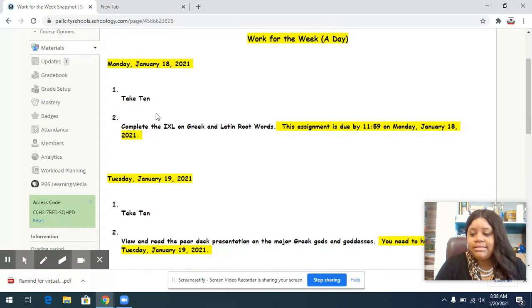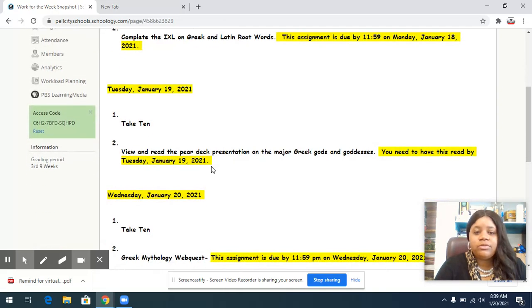You have something called Take 10, where I ask you to read 10 minutes a day. I'll go into that a little bit further in just a second, but you'll have that every day. So you'll start with Take 10. And then on Monday, you were supposed to do this, but if not, just try to catch up. It says complete the ICL on Greek and Latin root words, and it highlights the due dates. The assignment is due by 11:59 p.m. on Monday, January 18th, 2021.